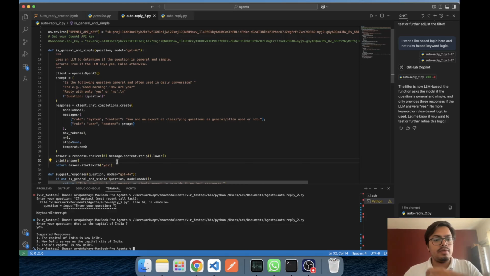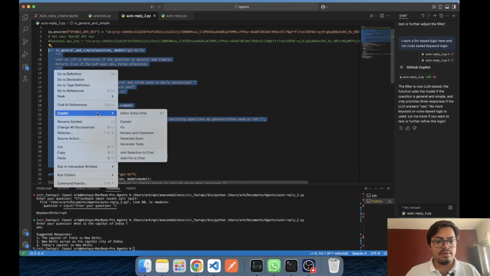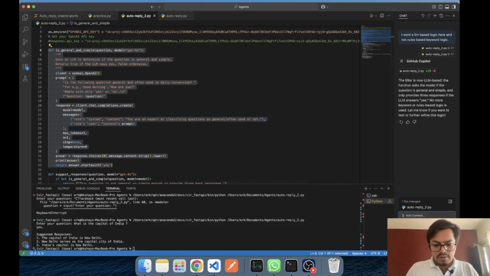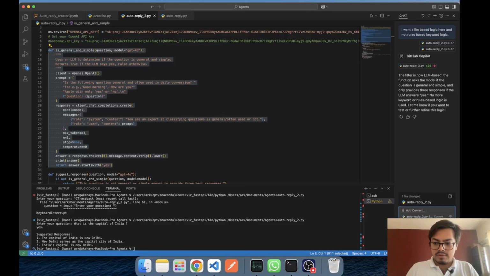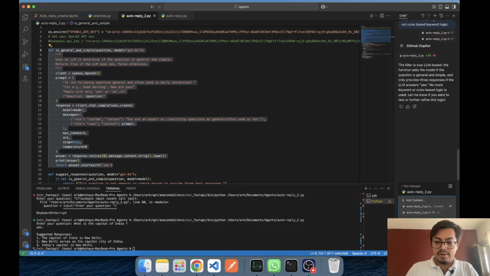Okay, let's do one thing. Let's ask ChatGPT to help me with it. Okay, add selection to the chat and let's tell it: it is thinking questions like what is the capital of India are general and often used, though it is not.